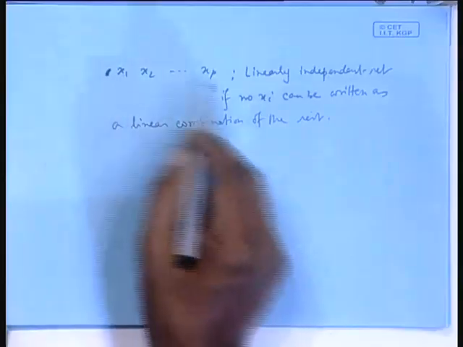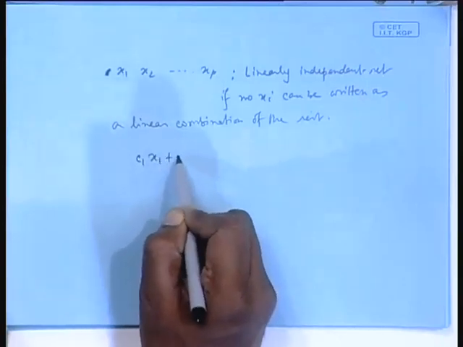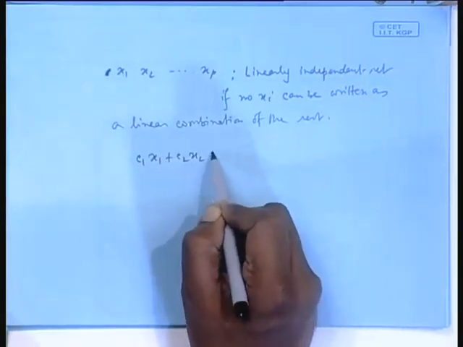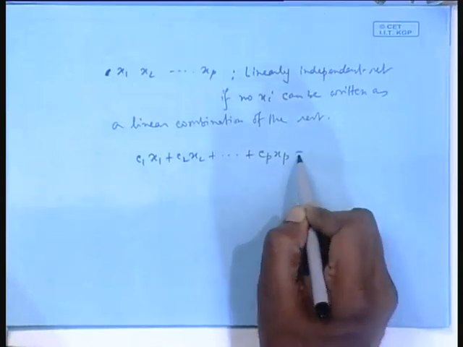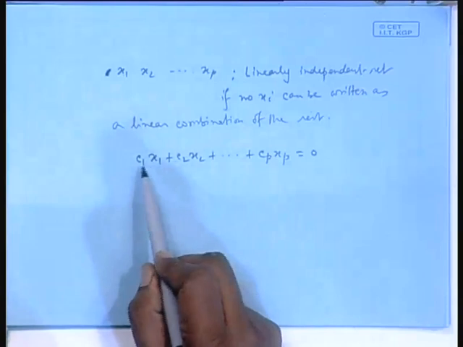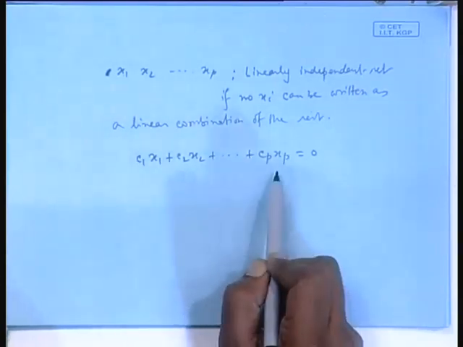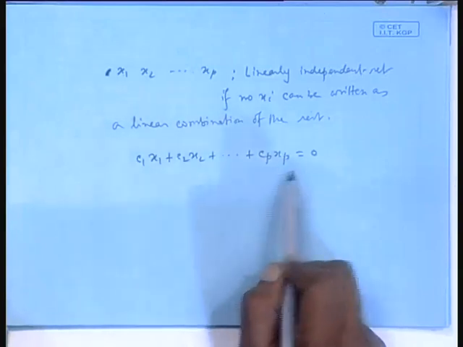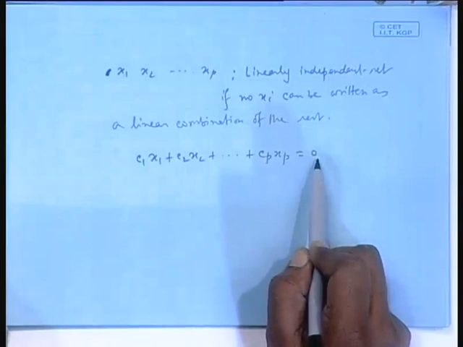One way to check whether they are linearly independent or not is you form a linear combination like this. I will elaborate when I deal with vector spaces, but I am telling something beforehand. Here C 1, C 2, C p are constants, not random variables, but x 1 up to x p are random variables. So, this summation is a random variable. This random variable equated to 0 means the zero random variable, which always takes the 0 value.